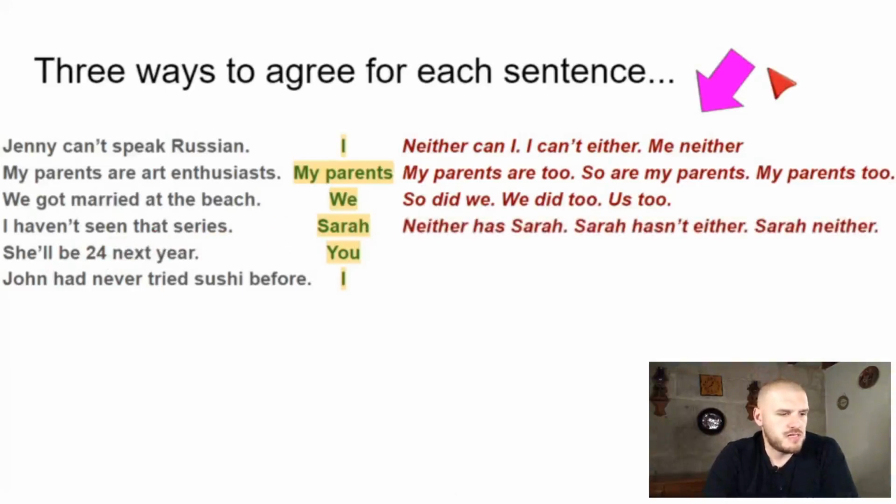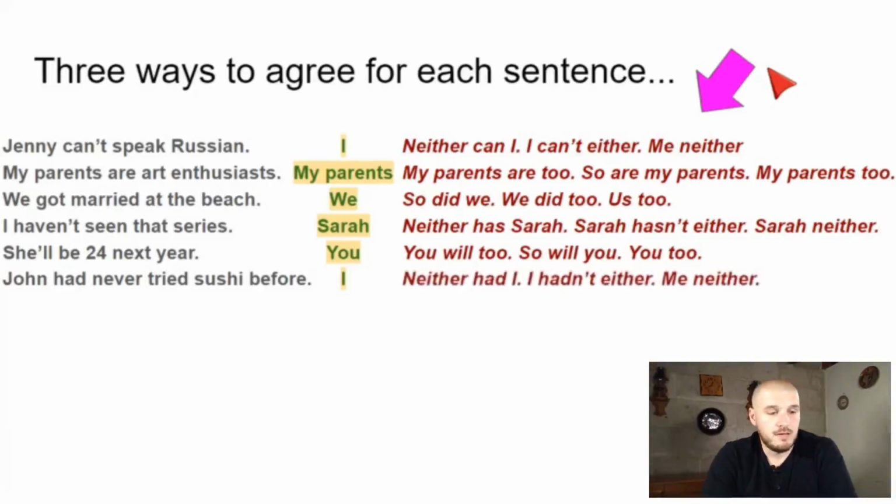She'll be 24 next year. You, so this is future and it's affirmative. So will you, you will too, and you too, right? You will too, so will you too. And then finally, John had never tried sushi before, past perfect. Neither had I, I hadn't either, and me neither, right? Neither had I, I hadn't either, and me neither.